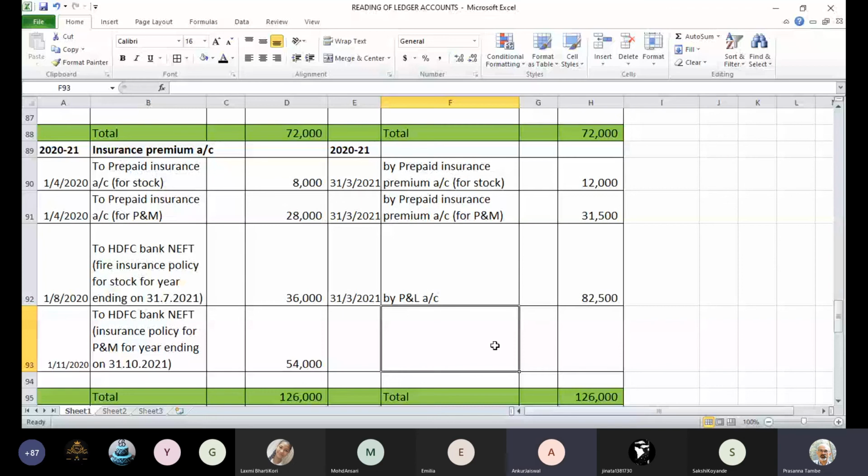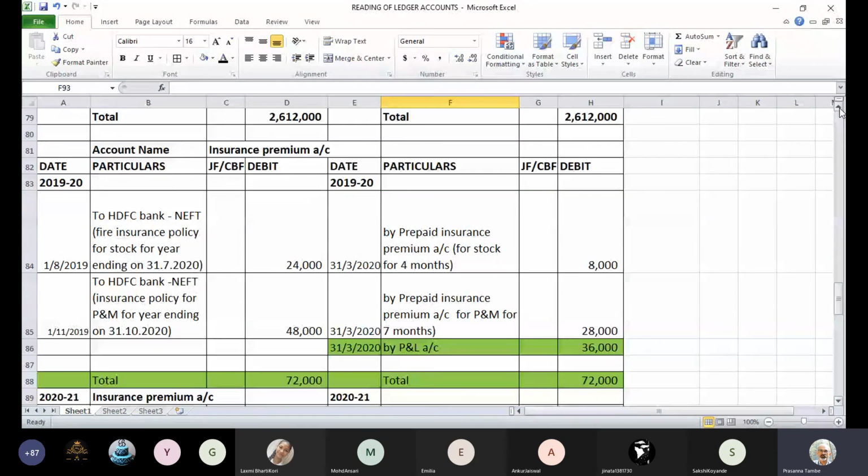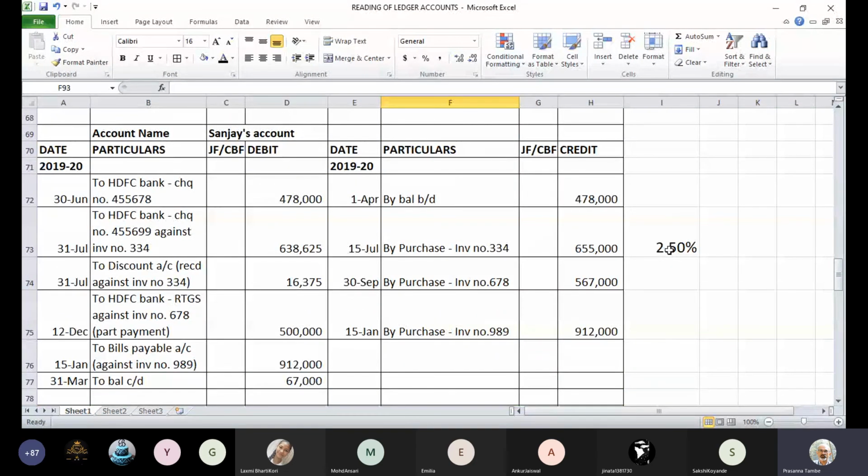How to calculate discount, please explain again. Which one? The earlier sum? Okay. See, this discount is equal to, I'll write the calculation here: 16,375 divided by the invoice value 6,55,000, multiplied by 100. This is how you are supposed to calculate the percentage of discount, not the amount of discount.